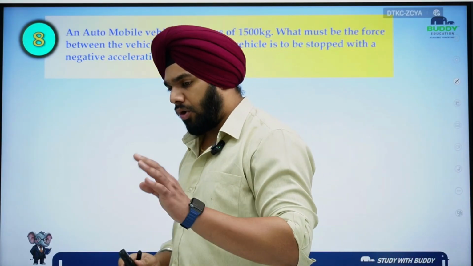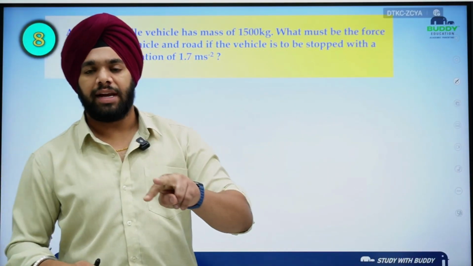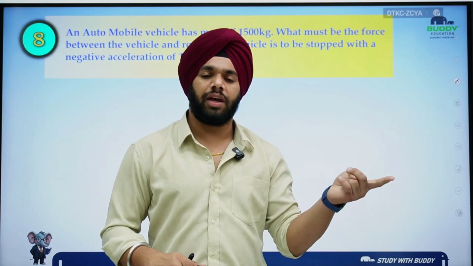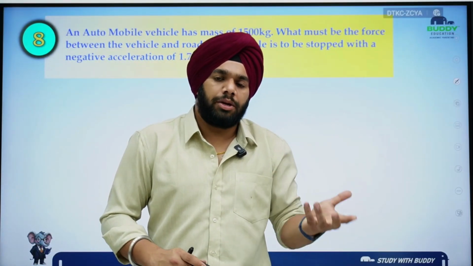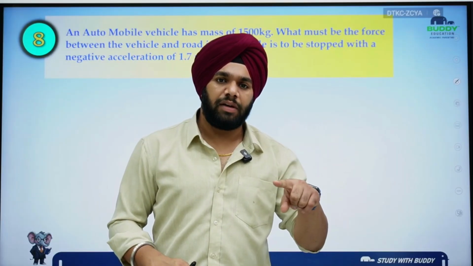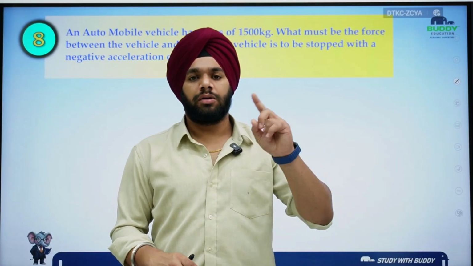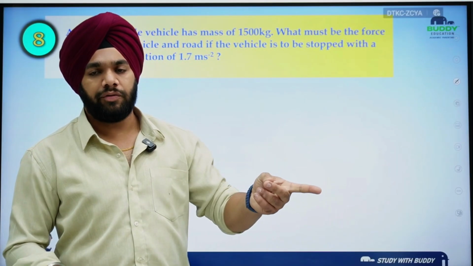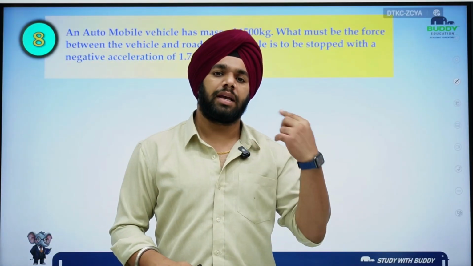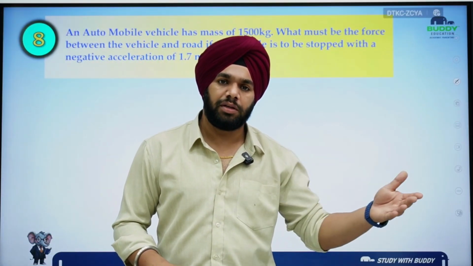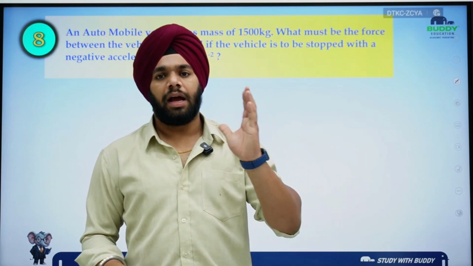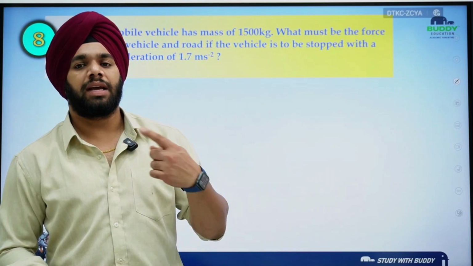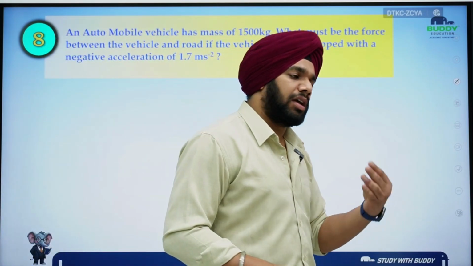On the second wagon it will be due to 3, 4, 5. On the fifth wagon it will be due to itself. On the fourth wagon it is due to the fifth. On the third wagon it is due to the fourth and fifth. On the second wagon it will be the third, fourth, fifth. And on the first wagon it will be the second, third, fourth and fifth.